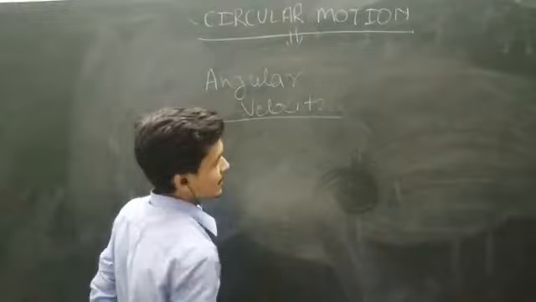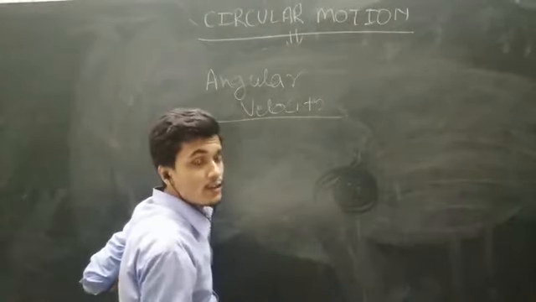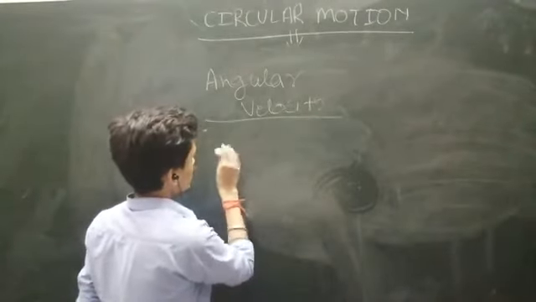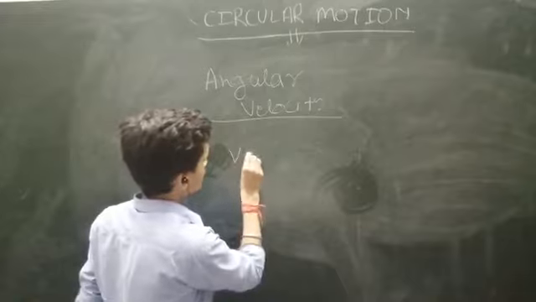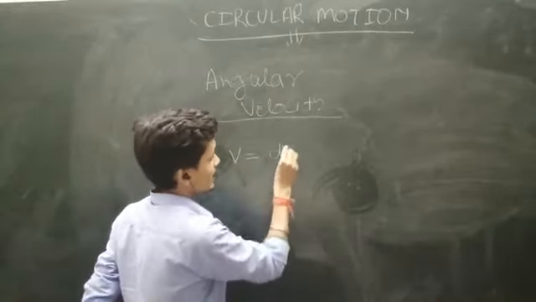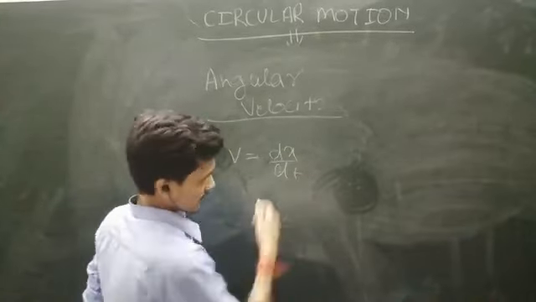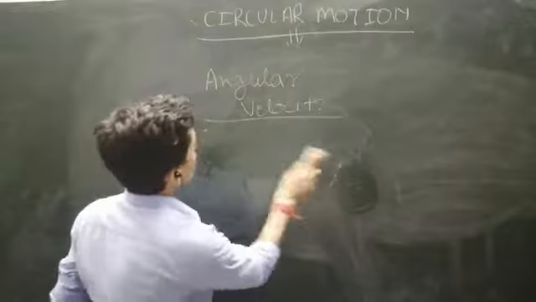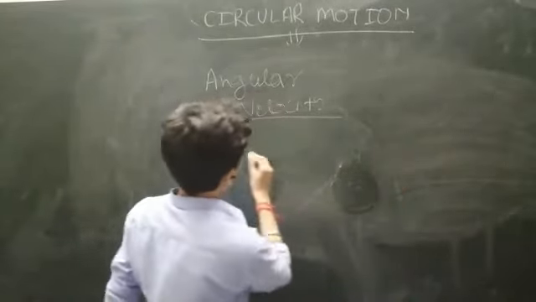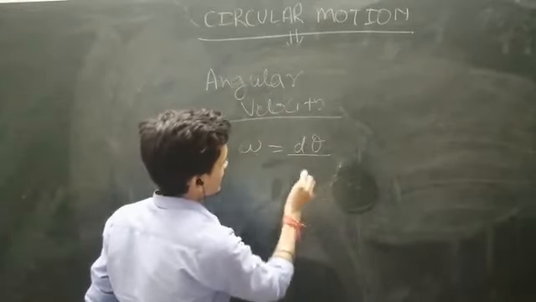In linear motion, velocity is represented as the rate of change of displacement, that is dx by dt. Similarly, in angular motion, the angular velocity is represented by omega equals d theta by dt.